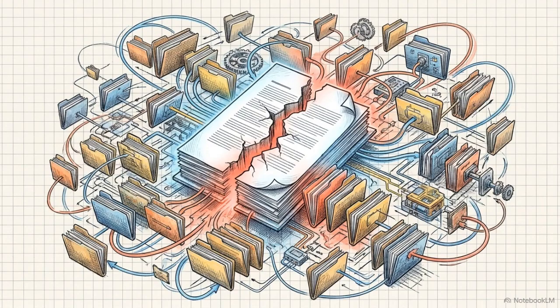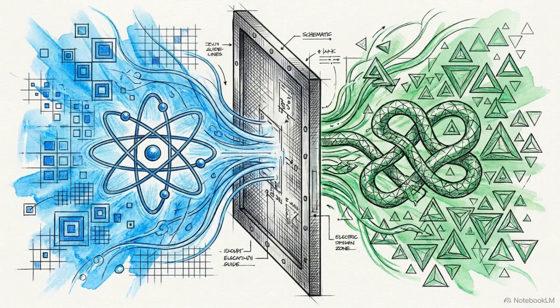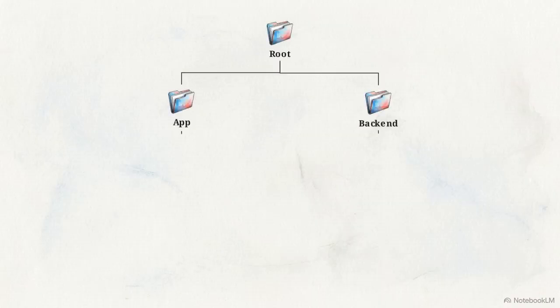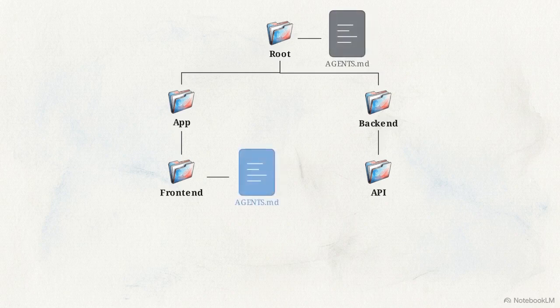However, applying a single global instruction file to a massive monorepo breaks down immediately. A front-end React package requires entirely different compilation rules and testing frameworks than a back-end Python service in the same repository. The solution is nested scoping. Instead of parsing one massive file, multiple instruction files are distributed throughout subdirectories. Agents operate on nearest file precedence.